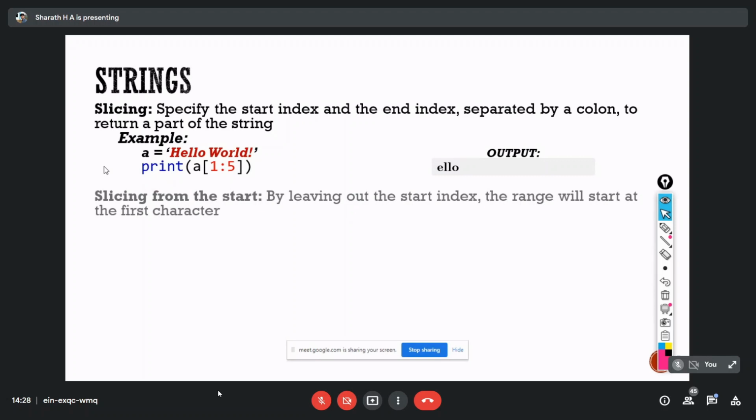So slicing from the start. This is how we can use the colon and two values in order to print from where to where. If I want to print from the beginning itself, from the start index, I have to give colon 5.